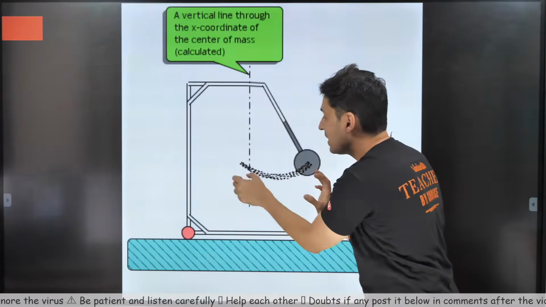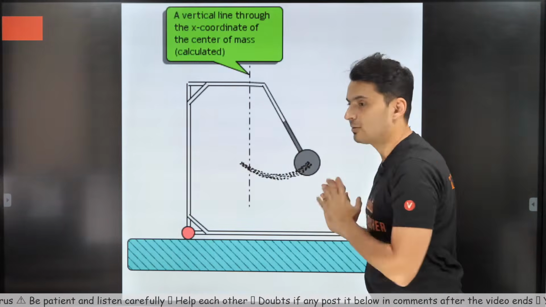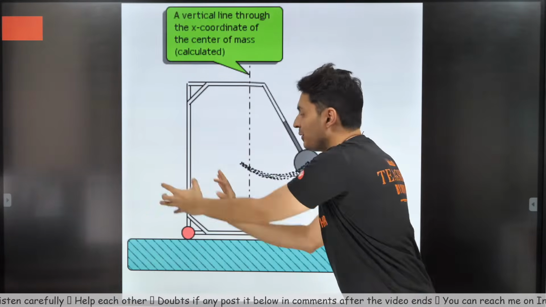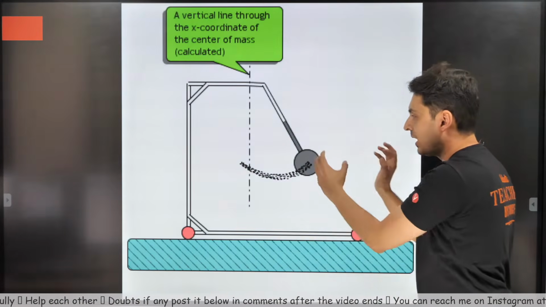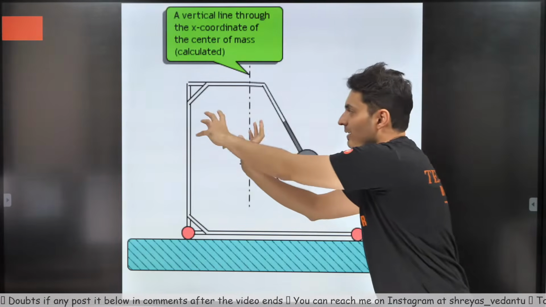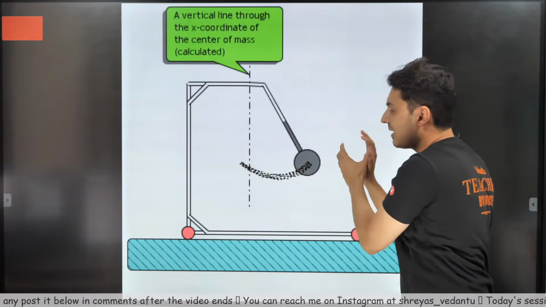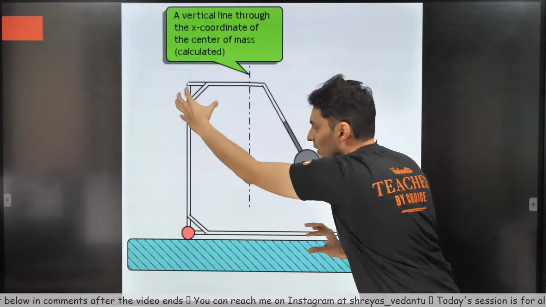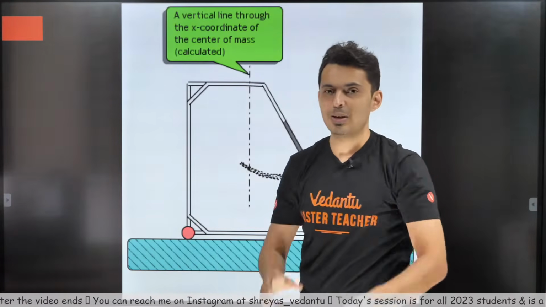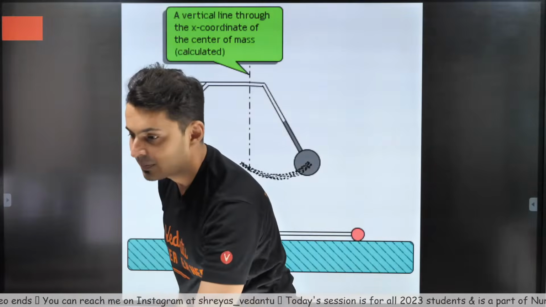So the center of mass of the system will not move left or right. The moment the pendulum goes this side, this frame will go to the right. And the moment the pendulum comes back towards your right side, this frame will move towards the left. It will always try to preserve the center of mass wherever it is. Is that making sense?